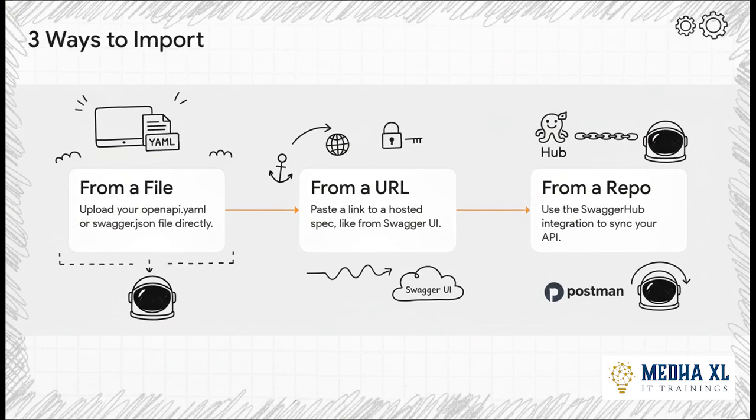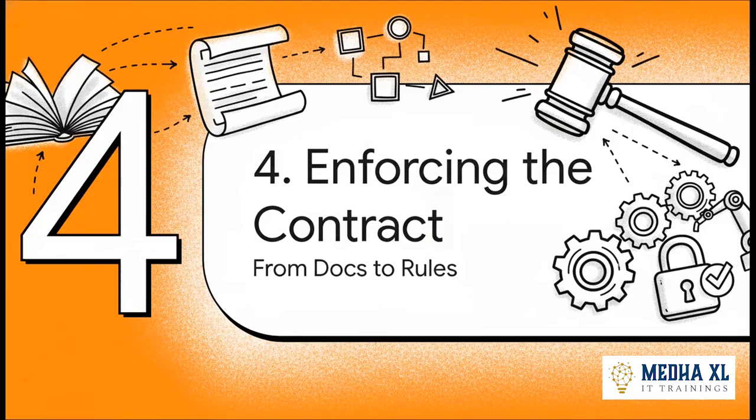And getting your blueprint into Postman is incredibly easy. Seriously, you can just upload a file right from your computer, paste in a URL to a spec that's hosted online, or you can even sync it directly with a repository like SwaggerHub. It really just takes a few clicks. Okay, now this is where the real magic happens. Once you import that spec, Postman doesn't just see it as documentation. It sees it as a contract, a set of rules that it can now automatically enforce for you.